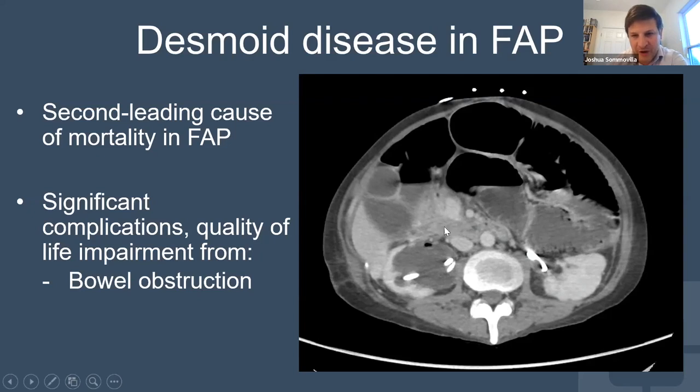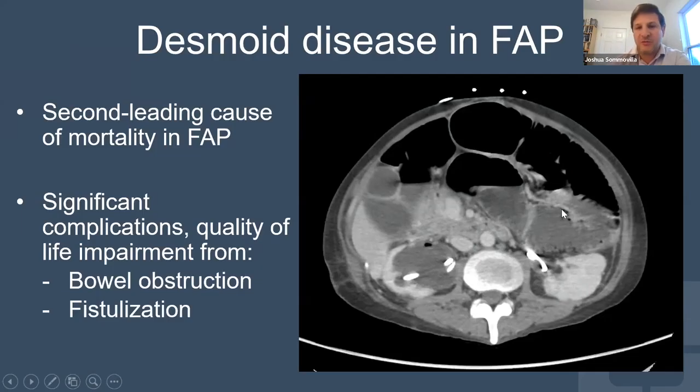This kind of lighter area here is a desmoid tumor, and it's not particularly big, but you could see these hollow black structures. That's the intestine, and this looks a lot dilated, which means that the desmoids are causing a blockage in the bowels. So that's one thing that desmoids can cause.